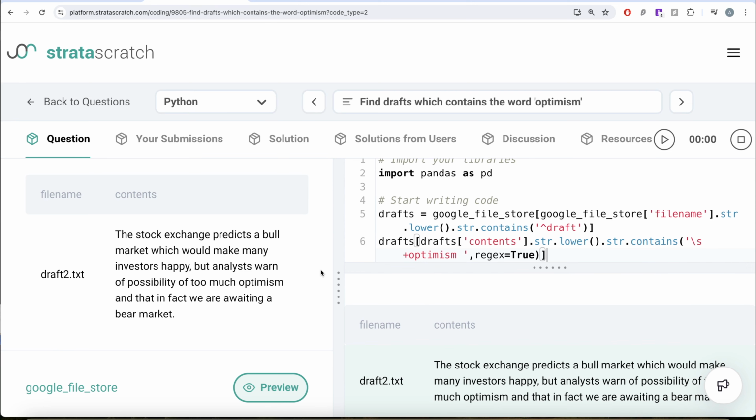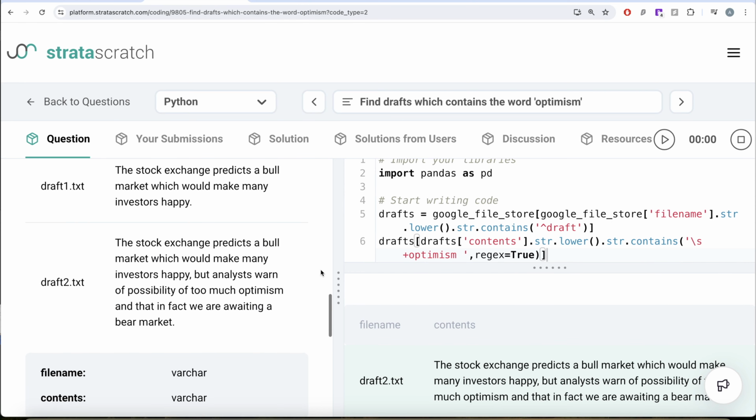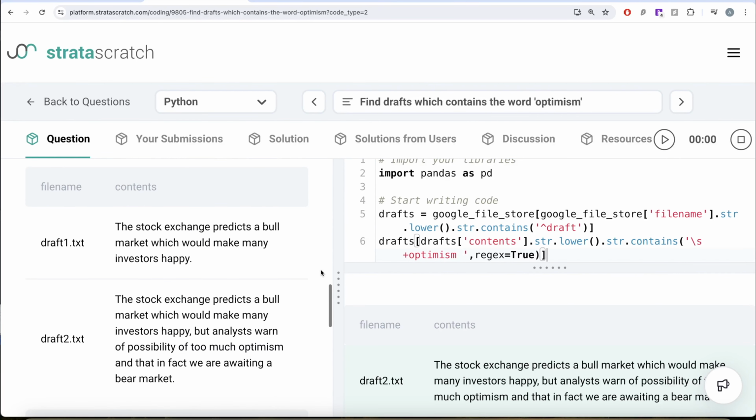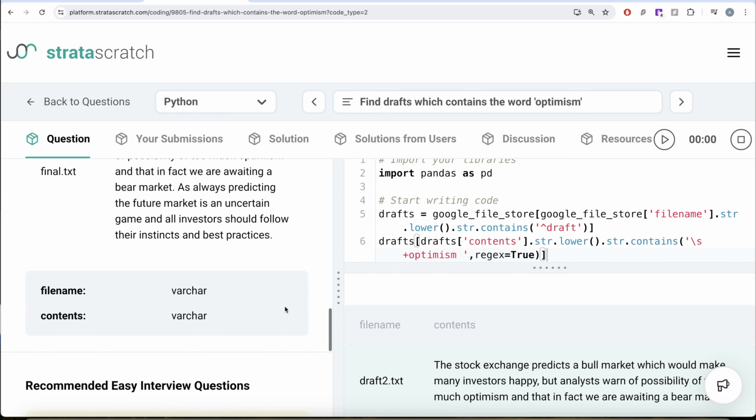So you understand? Yes, it is a tricky question. Even though it says easy, if you want to generalize the statement, it is not that easy. What we basically did was, firstly, we made sure that we are only dealing with the drafts. So we performed level 1 Boolean indexing on the file name. Since it is a string, if you look at the data type, both are variable characters, so we are dealing with strings. So we lowered it to generalize our query, and then we also checked whether it contains the word draft, and it should start with draft.